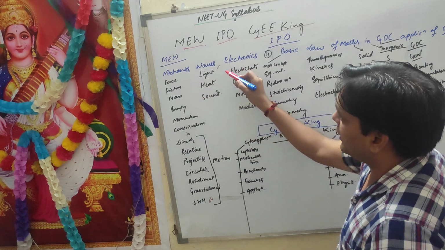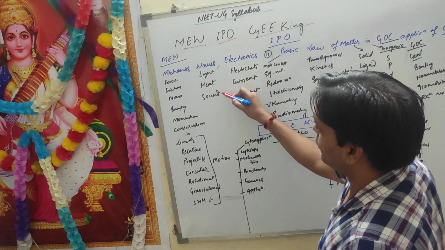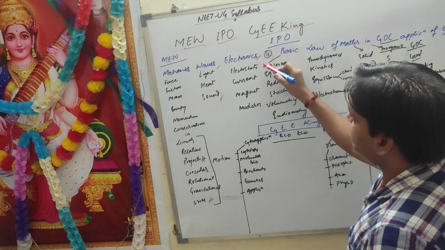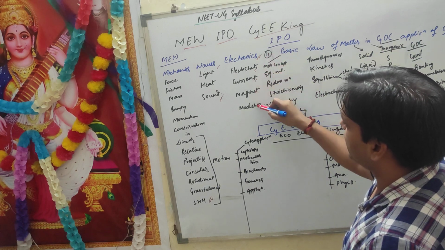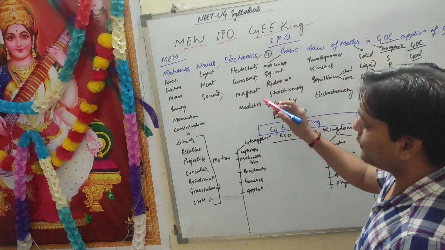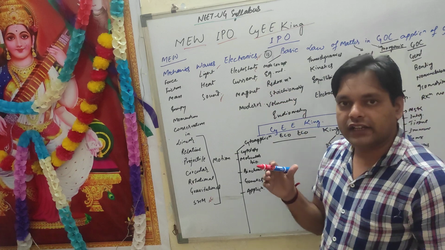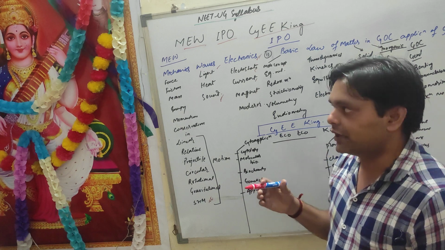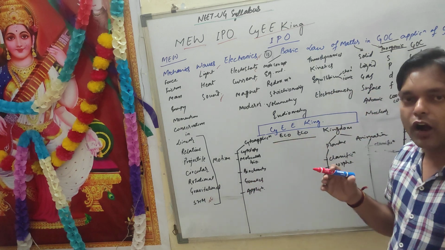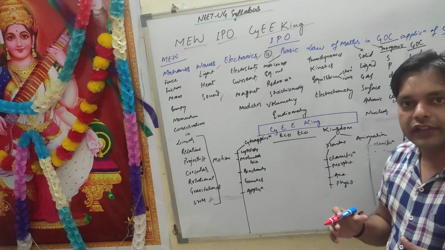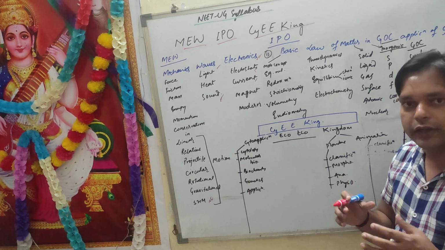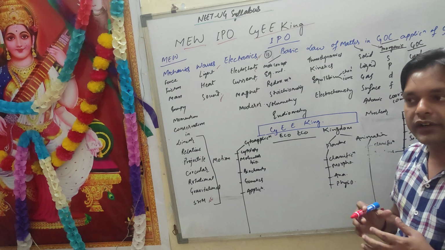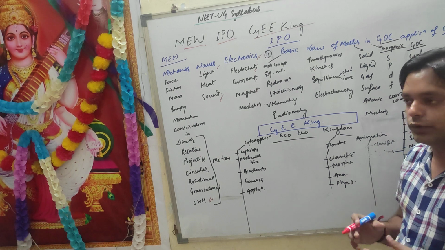Now coming to waves. Under waves we have three kinds: light, heat and sound waves. So the waves part is covered. Under electronics we cover electrostatics, current, magnetism, modern physics. We will elaborate further in detail under each topic, with a few subheadings, in separate videos. This is just for recalling every topic in a few minutes before entering the examination hall in NEET UG.